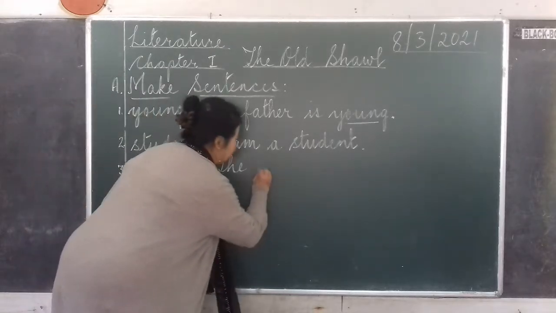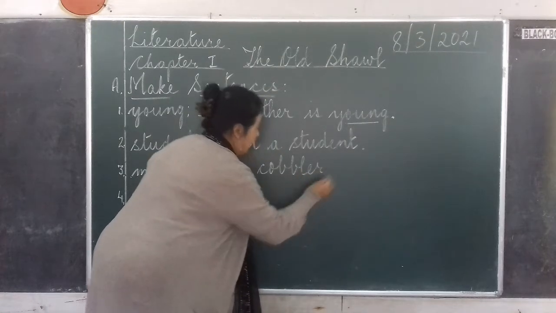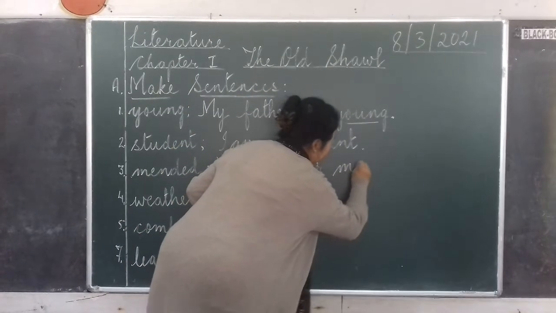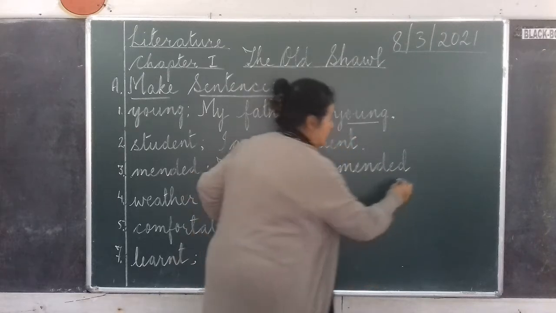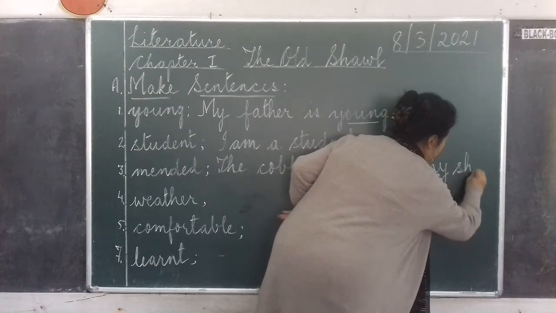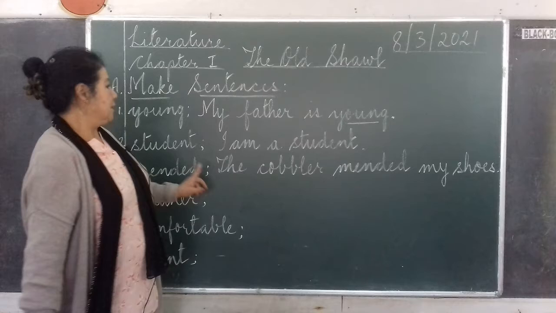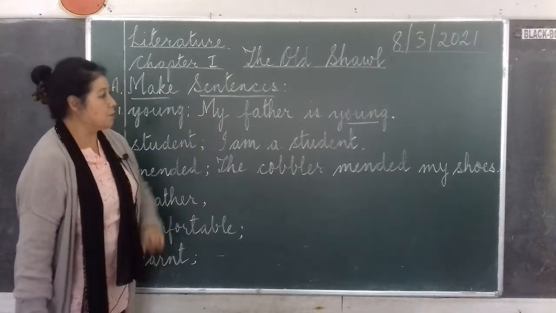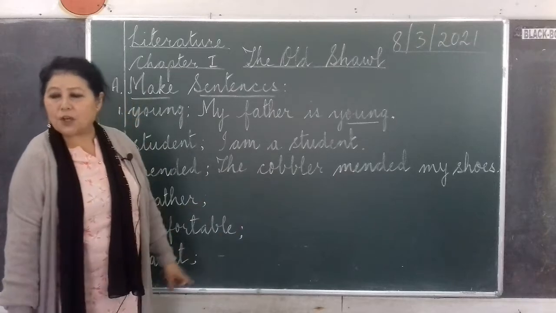So, you can write, the cobbler mended my shoes. Now look here. The cobbler mended my shoes. So, a cobbler is a person who makes your shoes.